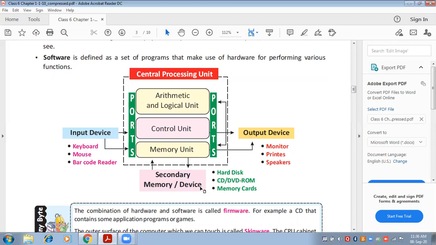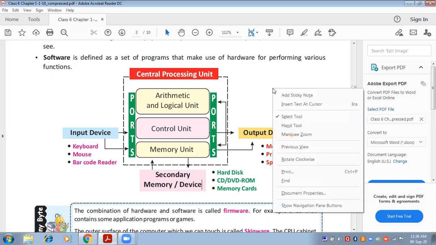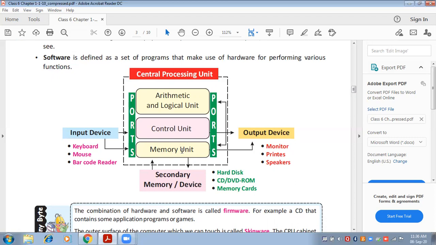Then what will reside inside the primary memory? Primary memory is basically used for those instructions which will always remain there in the computer, which will tell the computer how to switch on, how to switch off, what screen will appear when somebody switches on the computer, and what will happen if I do right click on this page, which menu will appear. So all these instructions are given only in the primary memory, that is inside the CPU. You cannot change this memory. I cannot edit this memory.